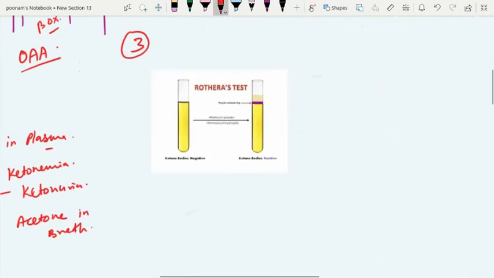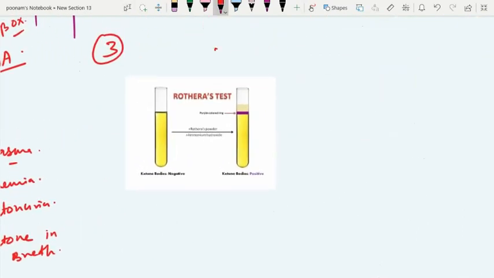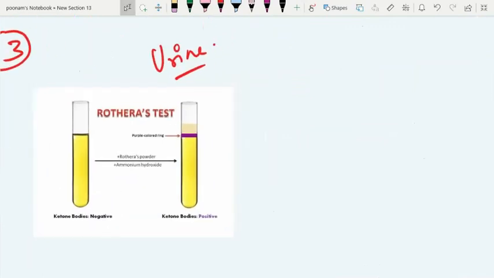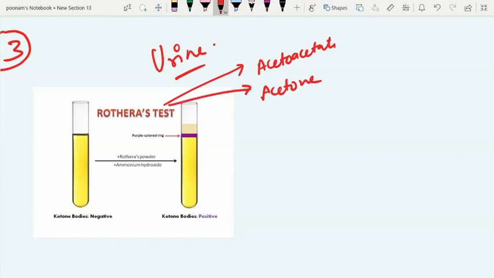Right. Now, how do we detect ketone bodies in the urine? A brief note on this. For ketone body detection in the urine, not in the plasma, we do the Rothera's test. You should know that Rothera's test detects the ketone bodies having the keto group, that is acetoacetate and acetone alone. This test cannot detect beta hydroxybutyrate in the urine. And paradoxically, beta hydroxybutyrate is the predominant ketone body which comes out in the urine, but it cannot be detected by Rothera's test.